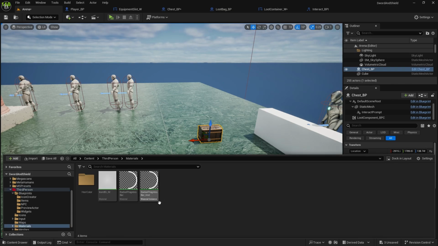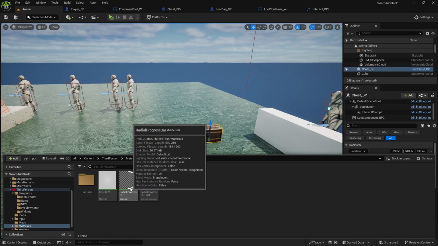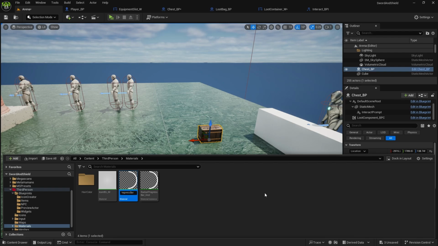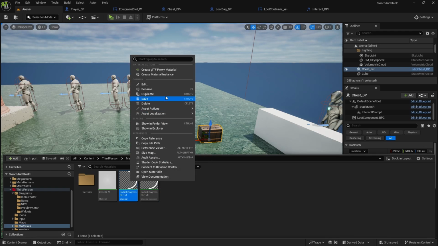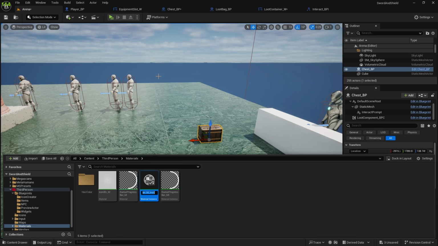So go to materials, and then we do have this progress bar here, which I'm going to rename and give it underscore M because it's material, and this one is MI instance. We're going to first create one more instance from this material. So create material instance, and this will be chest radial progress bar underscore MI for material instance.